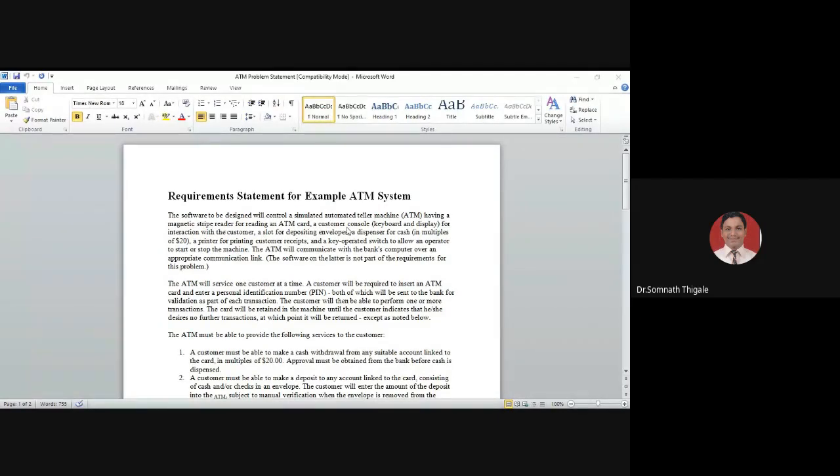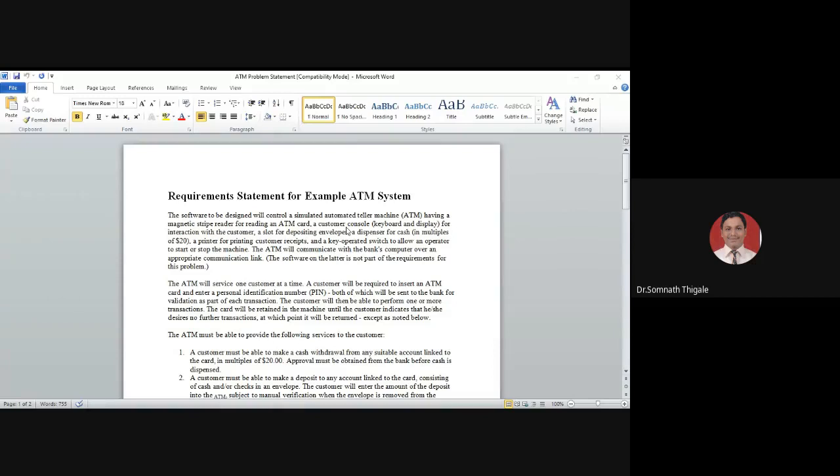Then the customer console, where the customer can interact with the system with the help of the keyboard, and whatever is input through the keyboard should be displayed on the display board. So a customer console made up of a keyboard and display for interaction with customers.